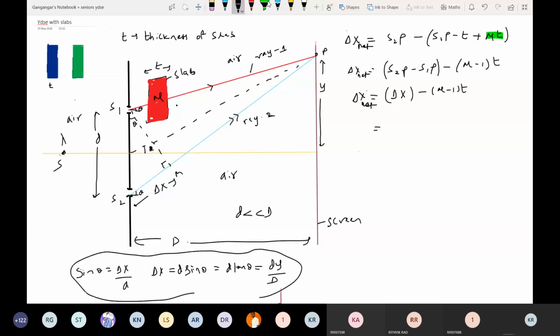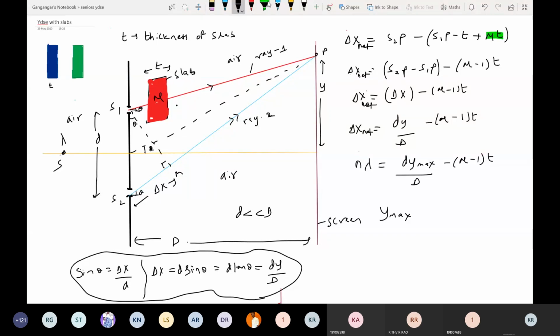Okay, all of you, from yesterday's discussion. So delta x, what we can write now? Dy by capital D minus (mu minus 1) into t. So let's search for maxima. I'm interested to get the position of maxima. So therefore, n lambda is equal to dy max by D. So the expression for y max will be n lambda capital D by d plus